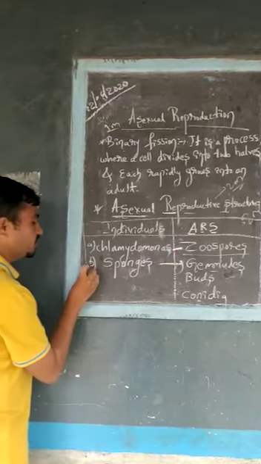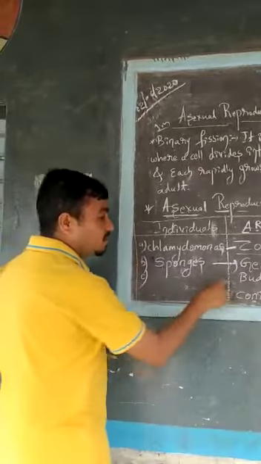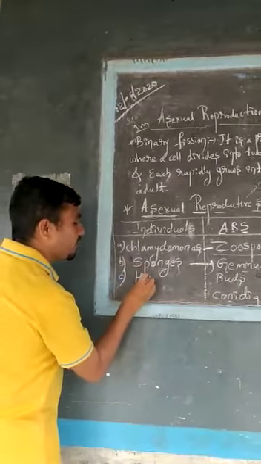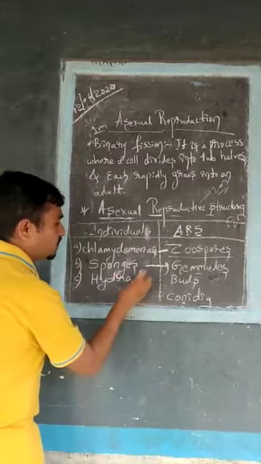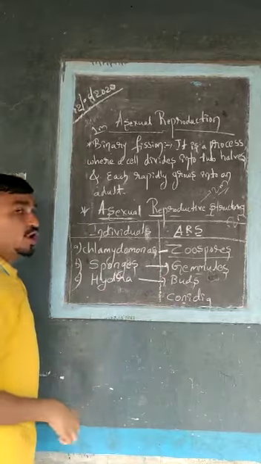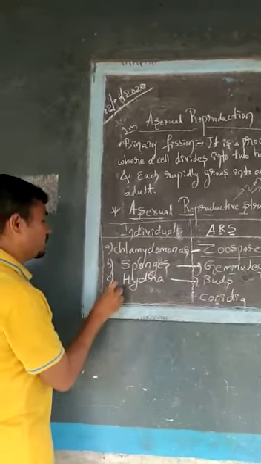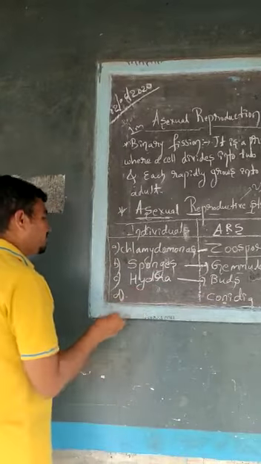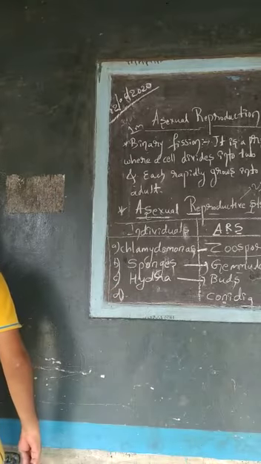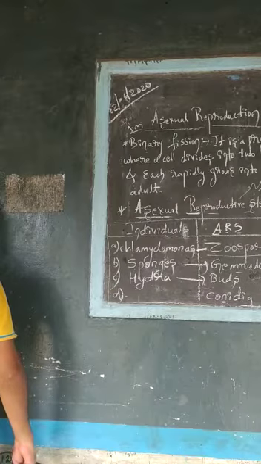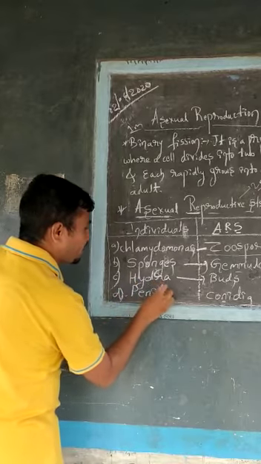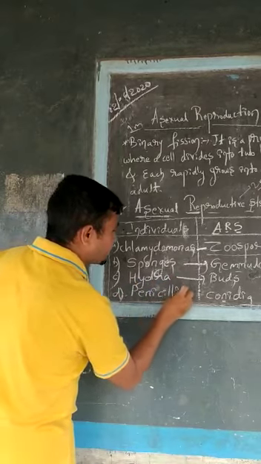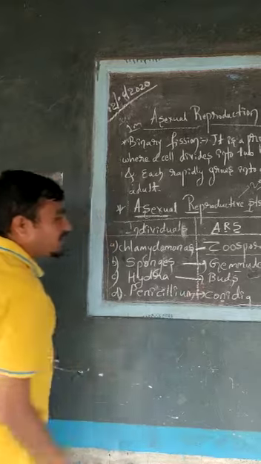The third one is buds. Buds we find in hydra. Next we have conidia. In fungi we find conidia, in a fungus called penicillium.